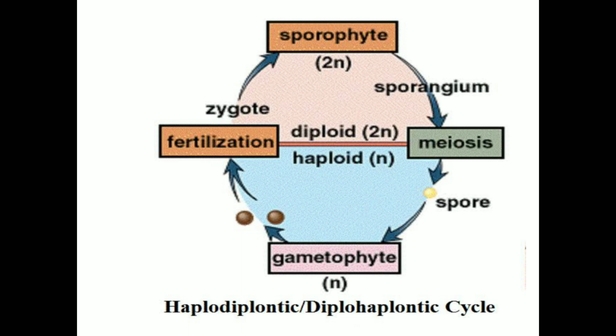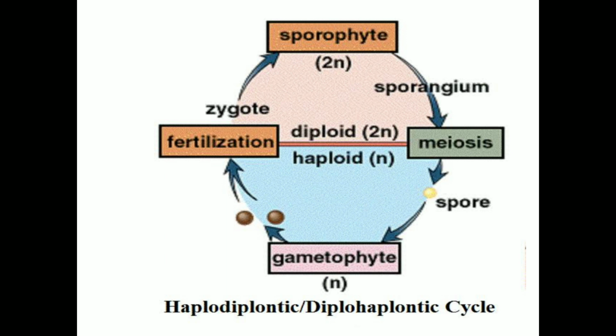Plant life cycle, that is the life cycle of a plant, includes two phases, namely sporophyte and gametophyte. The sporophyte is diploid and the gametophyte is haploid.